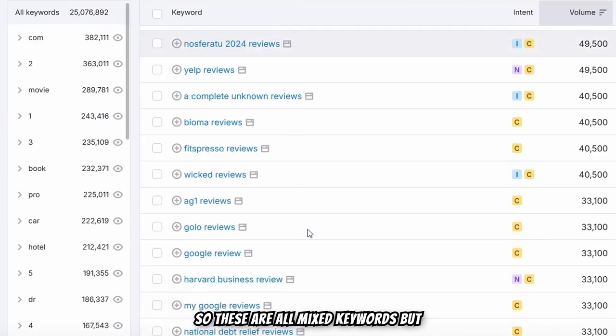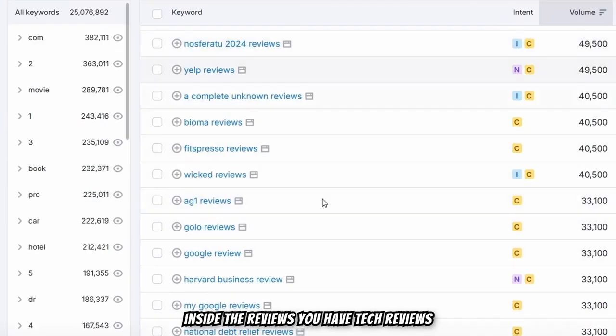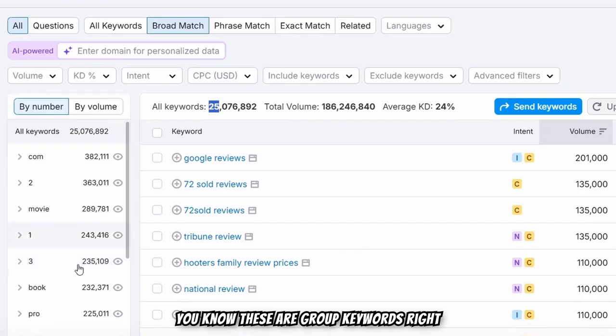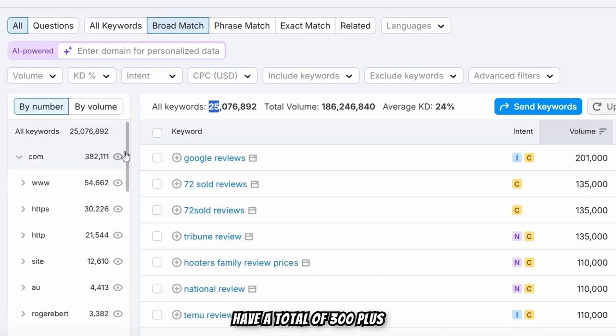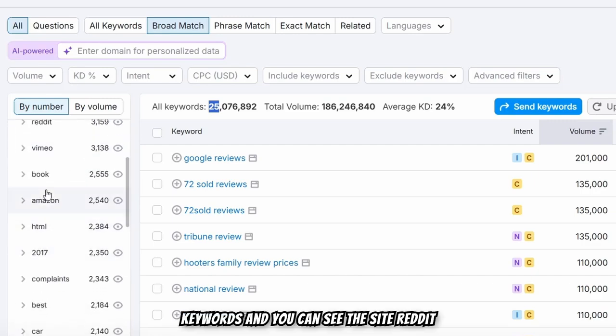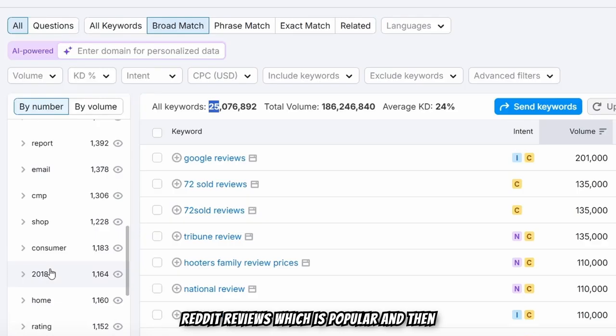So these are all mixed keywords, but inside reviews you have tech reviews, you have movie reviews. So if I go here, these are grouped keywords. Semrush did it automatically for me. If I open the .com group, we have a total of 300 plus keywords, and you can see site Reddit reviews, which is popular.